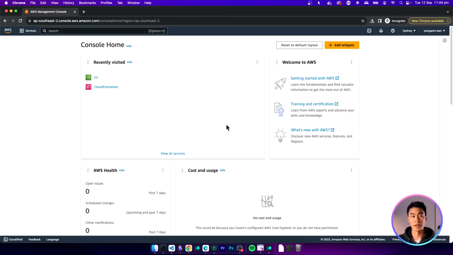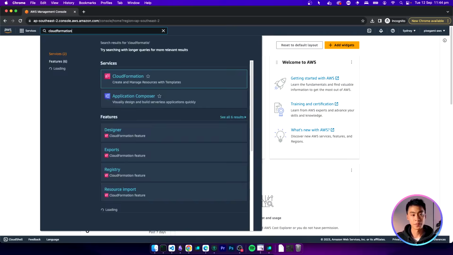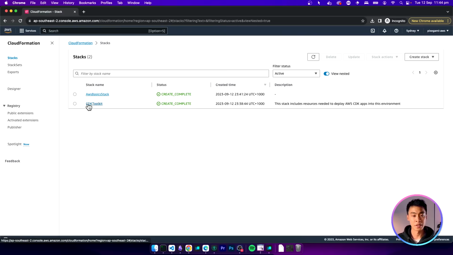Now I want to show you something else. Go into your AWS console and then type in CloudFormation and then click on the CloudFormation service. Here you're going to see 2 apps. The CDK toolkit, again, was the thing that CDK created as part of bootstrapping. But then you also see this new stack that should have the name of the folder that you created your CDK app in.